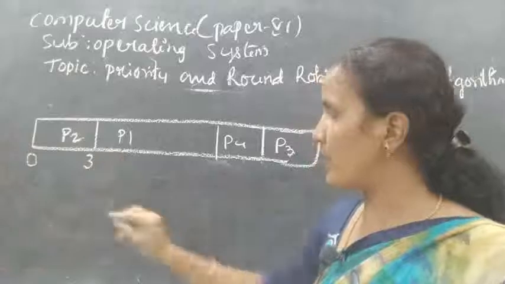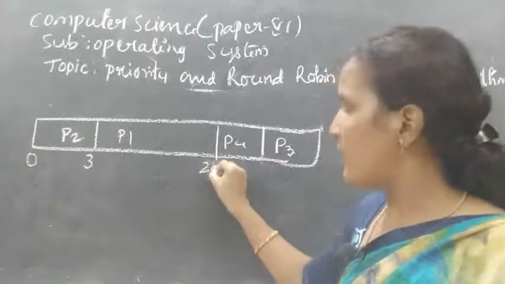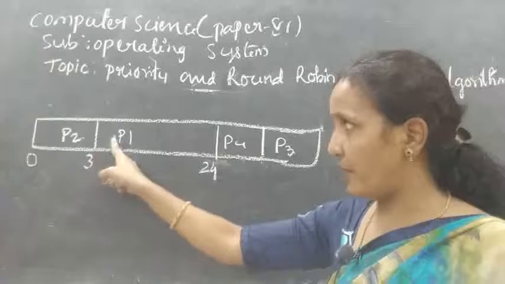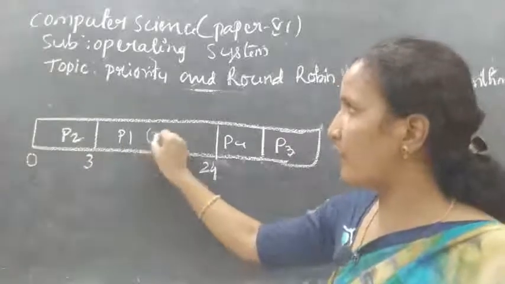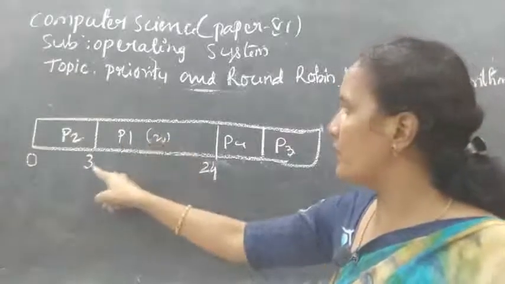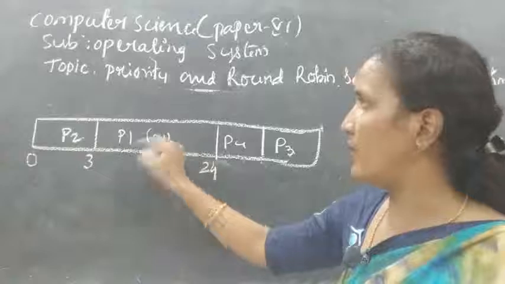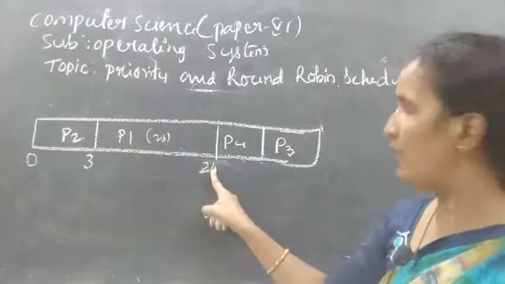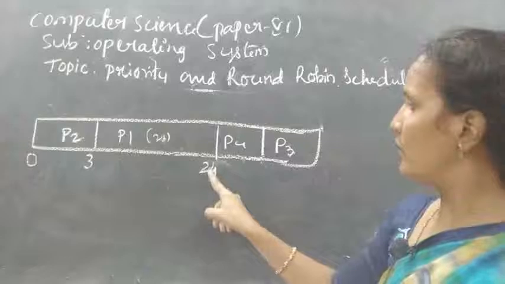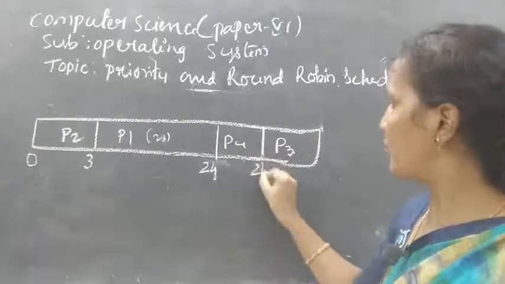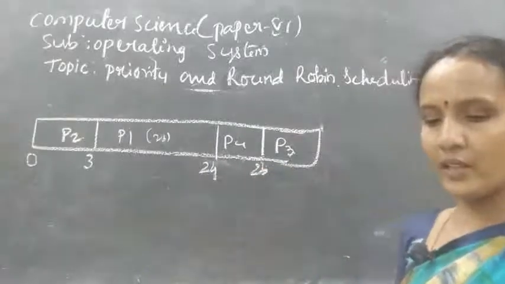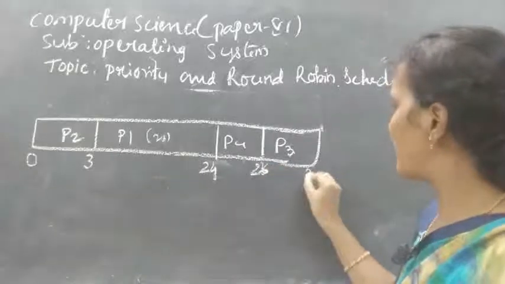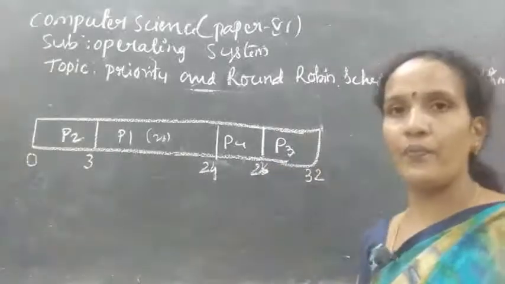So 3 plus 21 is 24. Next, what is the execution time of P4? 2. So 24 plus 2, 26. And what is the execution time of P3? 6. 26 plus 6, 32.